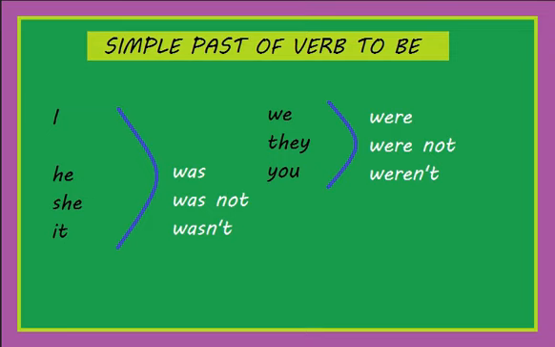So let's see. Remember that we have was not, or wasn't, for I, he, she, and it, right? And for we, they, and you, we use were. In negative, were not or weren't, which is the contraction. Remember this part. I, he, she, it, go with was not, or wasn't. We, they, you, were not, or weren't in the case of negative.